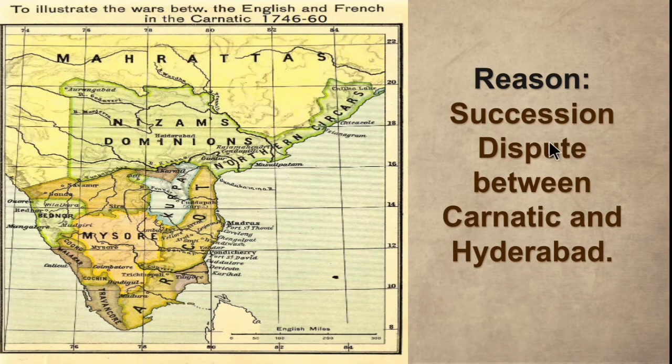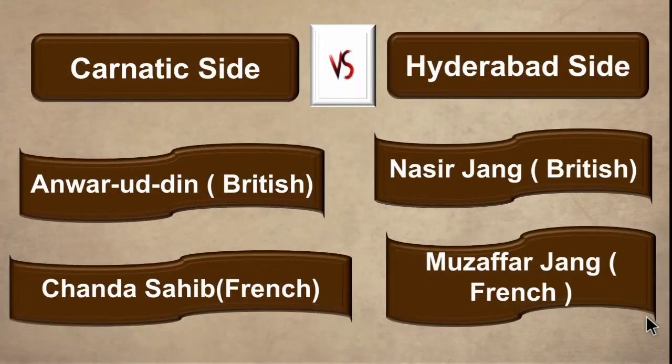The main reason is a succession dispute between the Carnatic and the Hyderabad. Succession dispute means who will become the next ruler of the Carnatic region and the Hyderabad region. So this is the main reason for the Second Carnatic War. So let's see who all fought in this war.